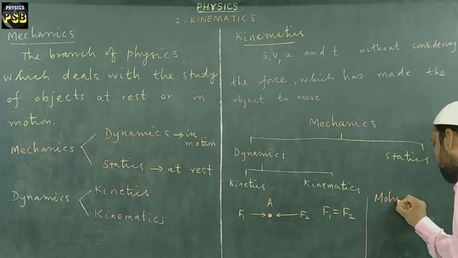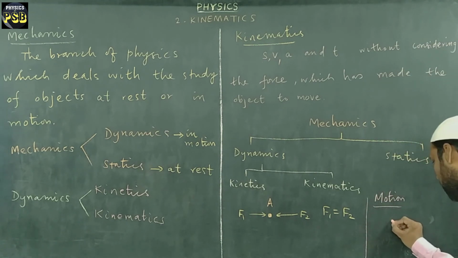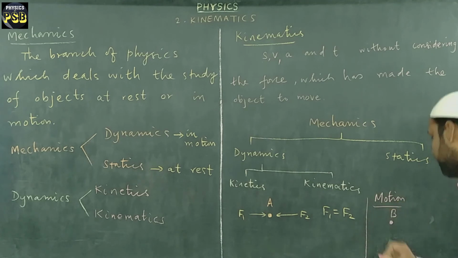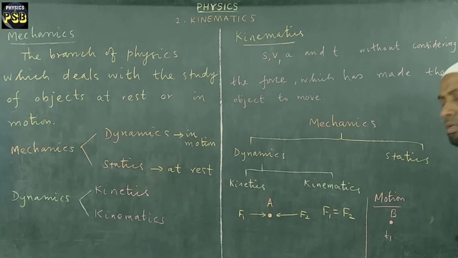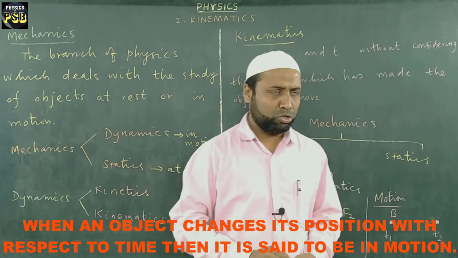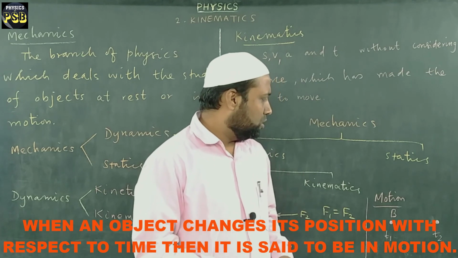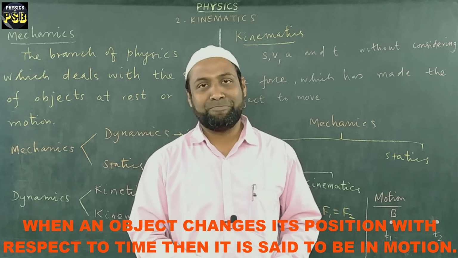Then next, what is the meaning of motion? When can we say that an object is under motion? Suppose there is an object B. Now, it is found to be present here at time t1. After some time, it is observed that the object B has moved, has shifted to this point, at time t2, suppose. Then we can say that the object is in motion. For the motion of an object, a force is required.